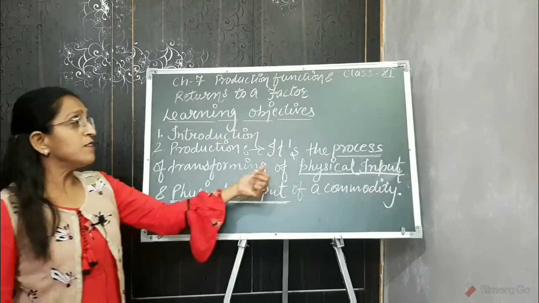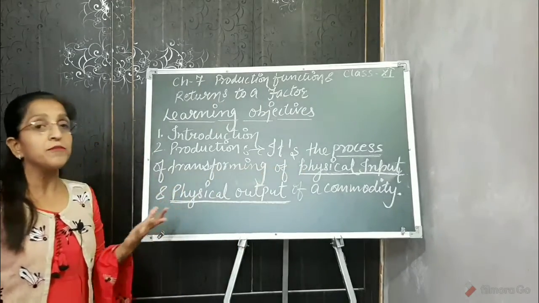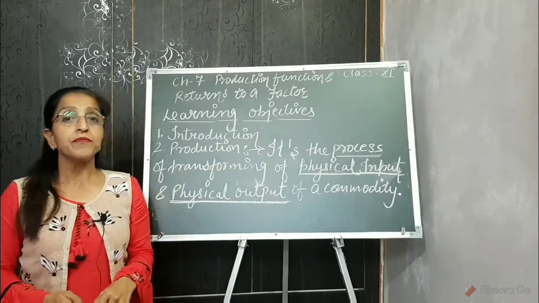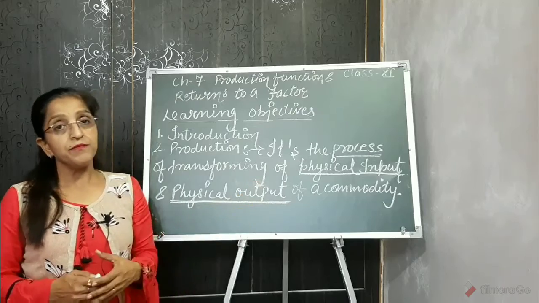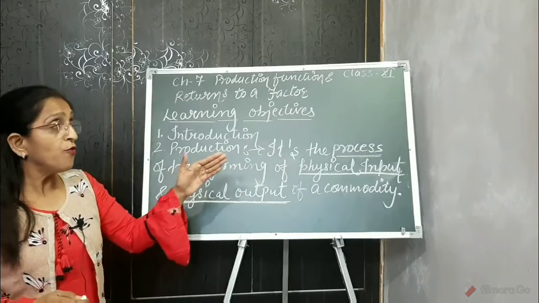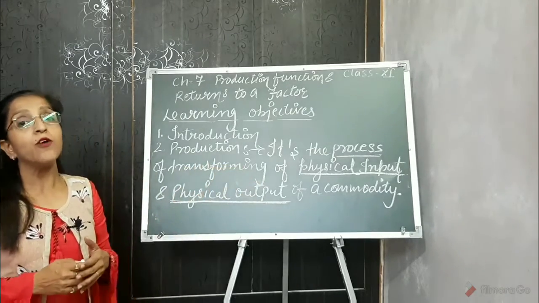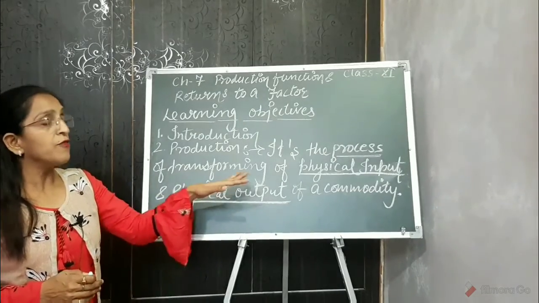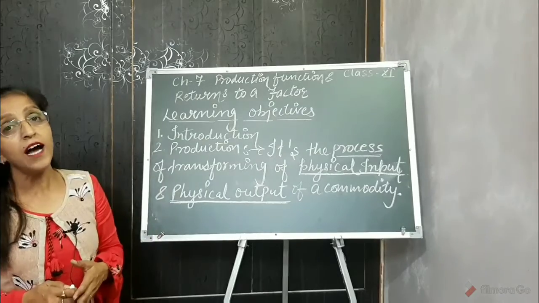Physical input and physical output are not considered as values; they are just assumed as material.